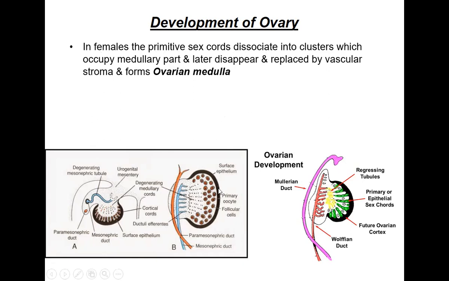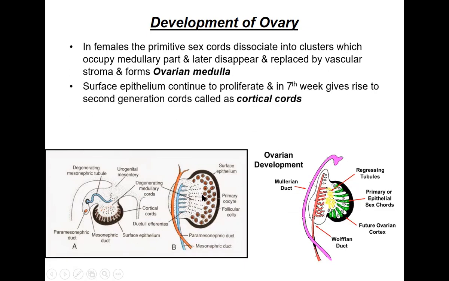If you see here, this is the surface epithelium, and now these cells are dissociating themselves from chains, and they are migrating into this area where they degenerate. So in the female, the primitive sex cords dissociate into clusters which occupy the medulla. They come into the center, which is the medullary part, and later disappear. As you can see here, these cells are migrating, and now they are disappearing and being replaced by the vascular stroma, and form the ovarian medulla. So now it forms the ovarian medulla.